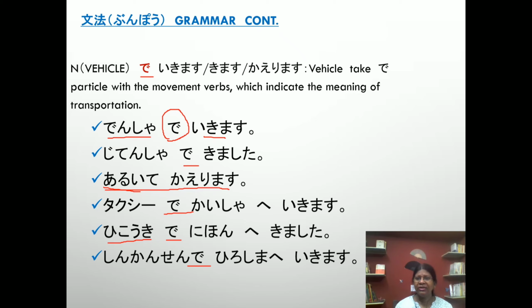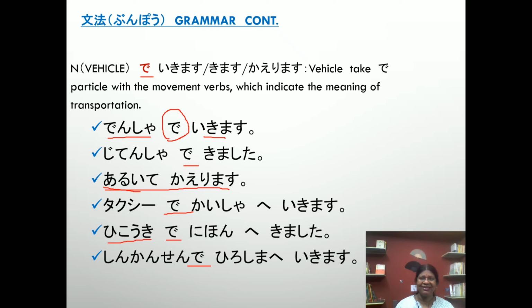Hope you understand the de particle. Now, please pause my video and write 3 sentences with the de particle. You just use the de particle and also the e particle. Write the sentence. Okay. Please do it. I am waiting for you.